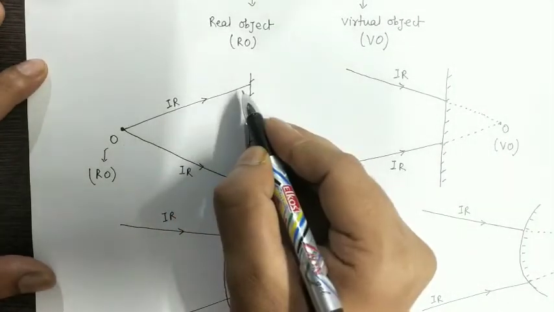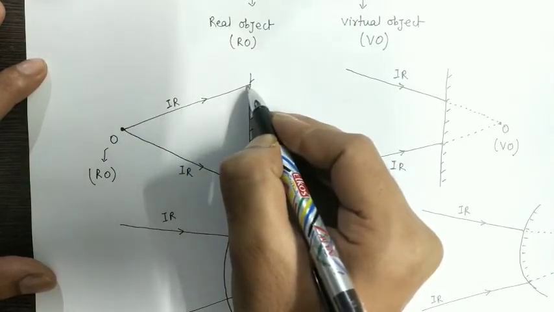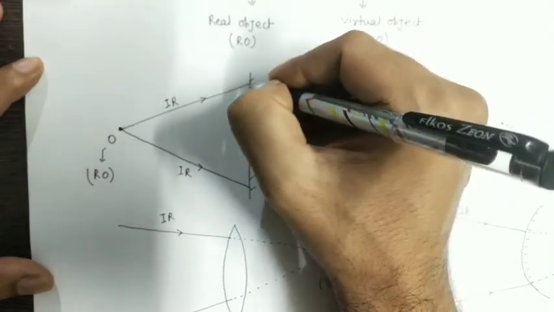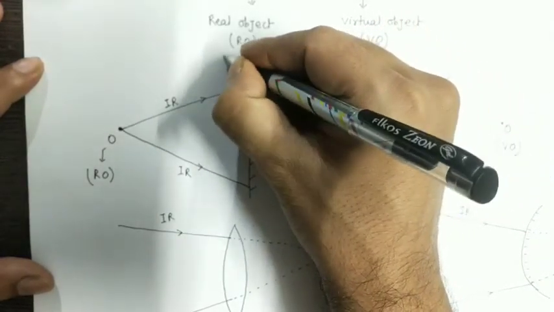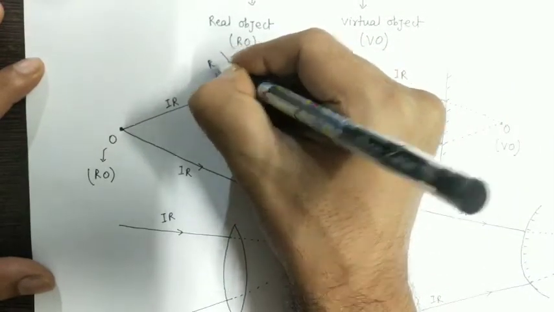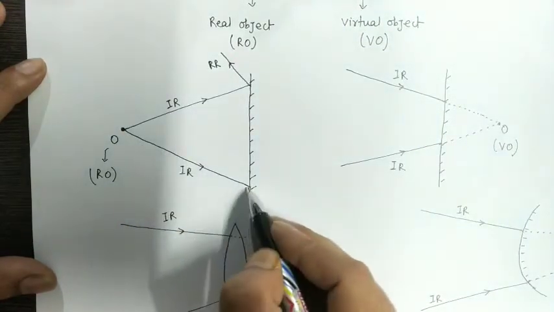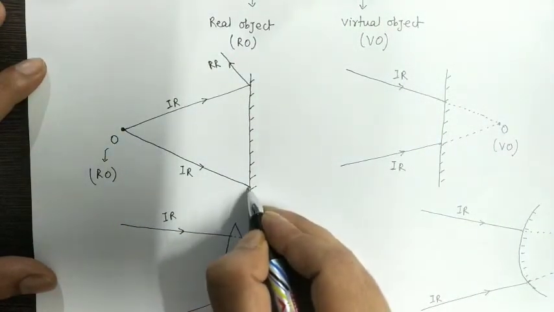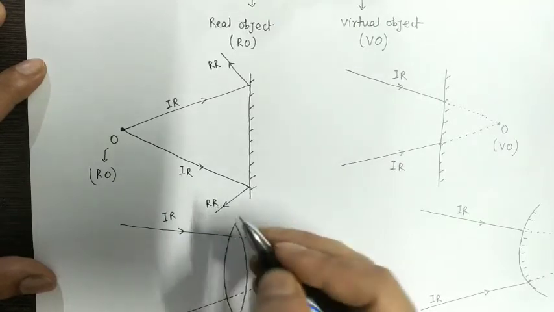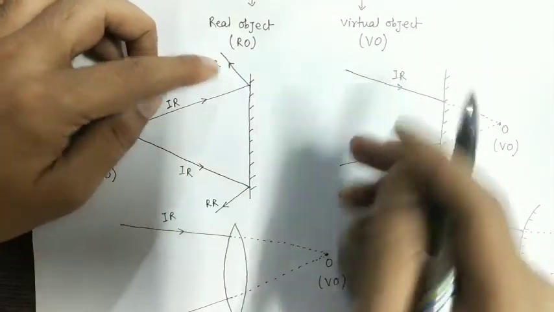In the first example, this is the incident ray. After this, what will happen? The phenomenon of reflection will take place, so it will reflect. So this is the reflected ray, and similarly this ray will reflect, so this is also the reflected ray. Are these two reflected rays meeting actually?